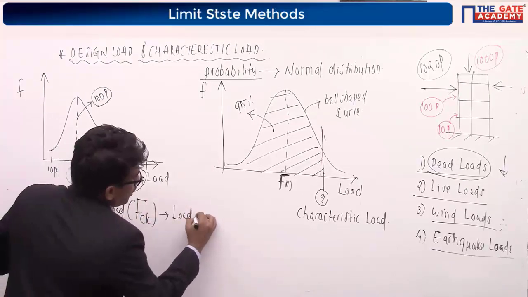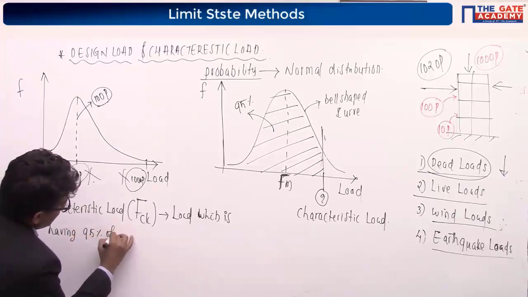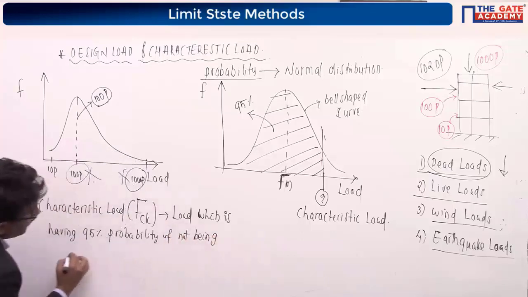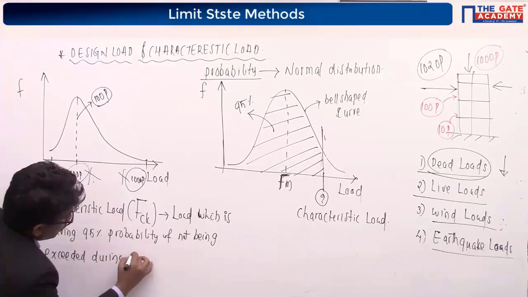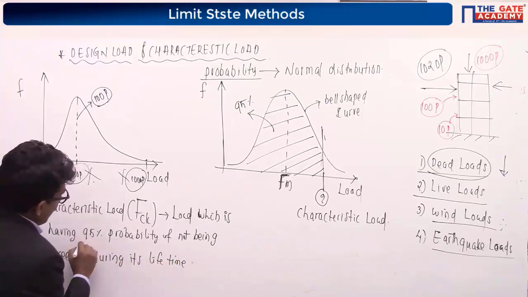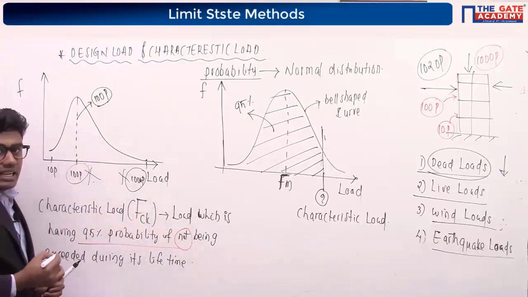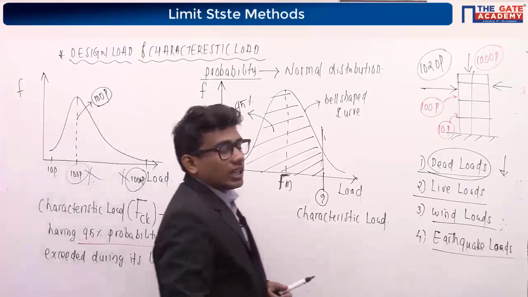It is the load which is having 95% probability of not being exceeded during its design life. Remember this. That is called our characteristic load.